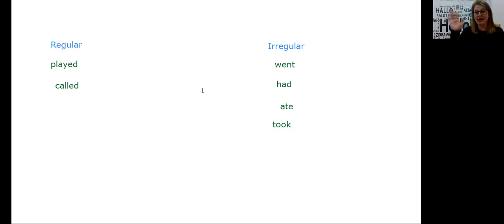Not goodbye, but buy as in I went to the store to buy some groceries. Is buy regular in the past or is it irregular? It is irregular. It is bought. I bought groceries yesterday.